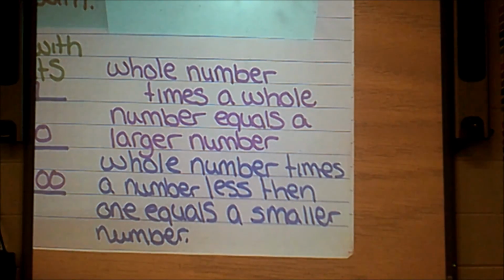Now a whole number times a number that is less than 1 equals a smaller number than what I started with. 32 times 1/10 is going to equal 3 2/10, because I'm taking a tenth of the number that I started with, only a part of the number that I started with. And we'll get into more of why that is later on in this chapter.